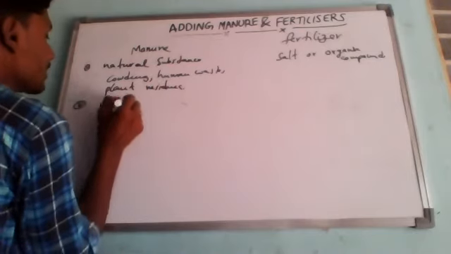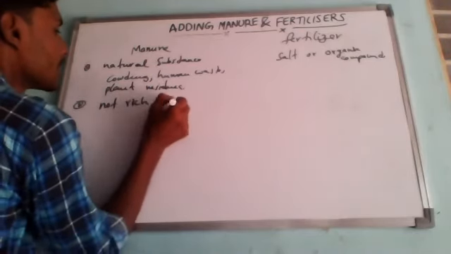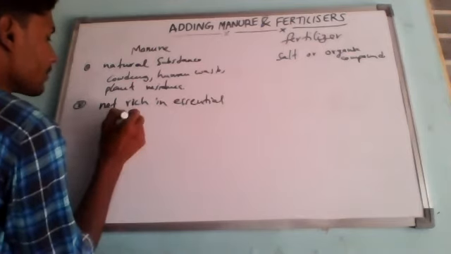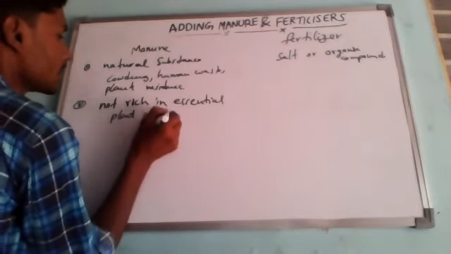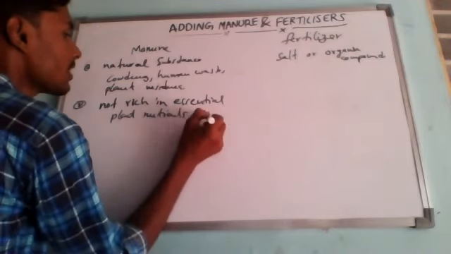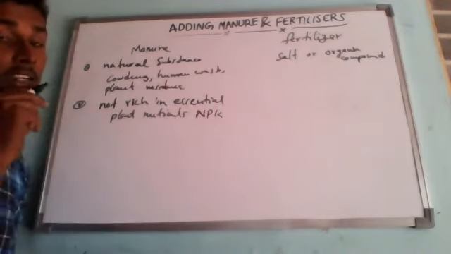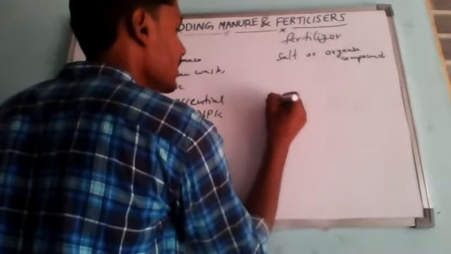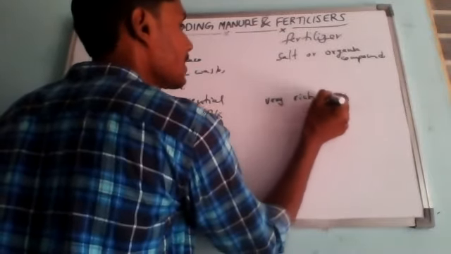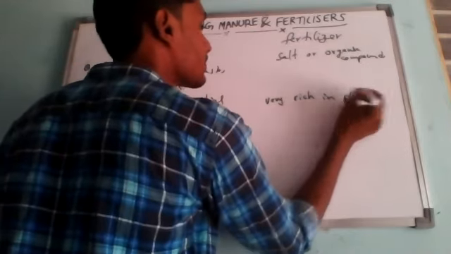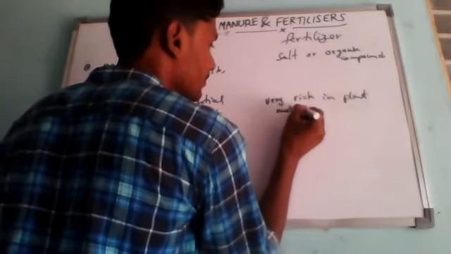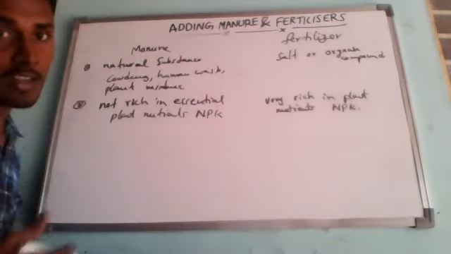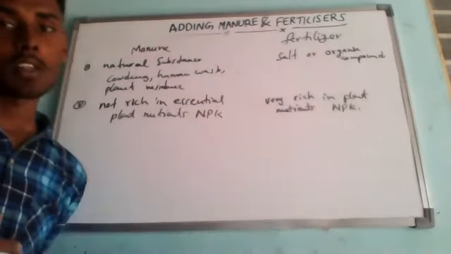Not rich in essential plant nutrients. Essential plant nutrients means NPK. But fertilizers are very rich in plant nutrients like NPK. NPK means nitrogen, phosphorus, and potassium.